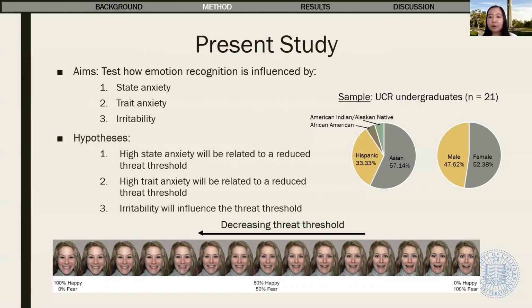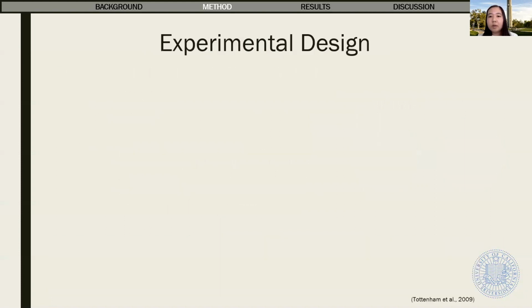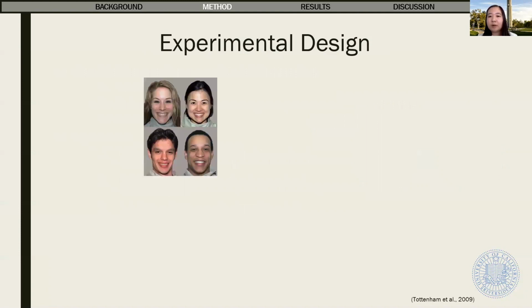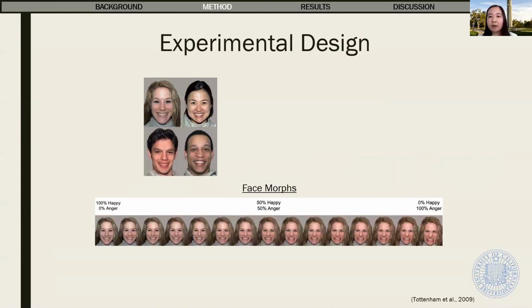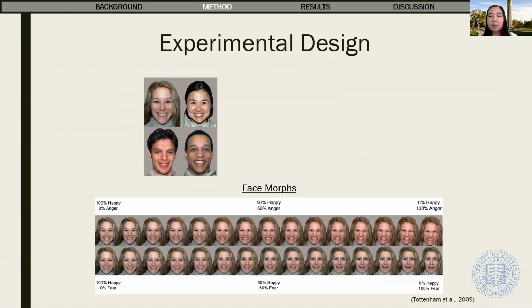For this study, we recruited a sample of 21 undergraduate students between the ages of 18 and 22. Our sample is primarily Hispanic and Asian and almost equally represented males and females. To measure participants' negativity bias, we had them complete an emotion identification task where they judged the emotion of faces morphed from negative to positive emotion. Pictures of 4 people expressing happiness, fear, and anger were morphed together to create 2 emotional spectra, happiness to anger and happiness to fear. Each emotion spectrum was comprised of 15 pictures.